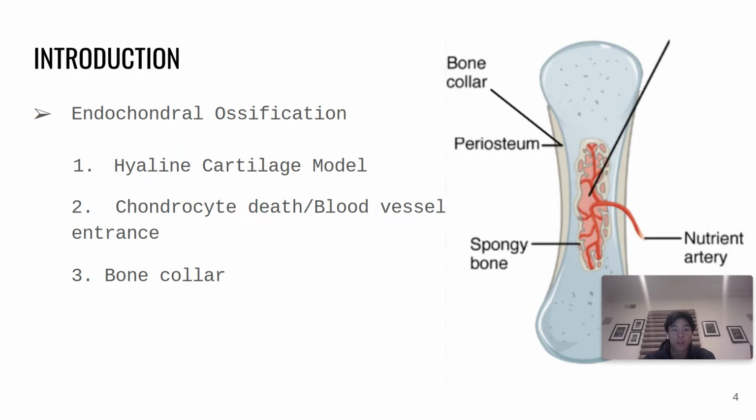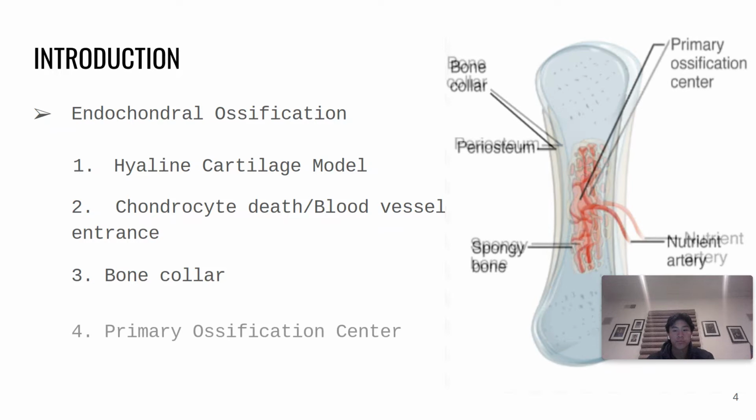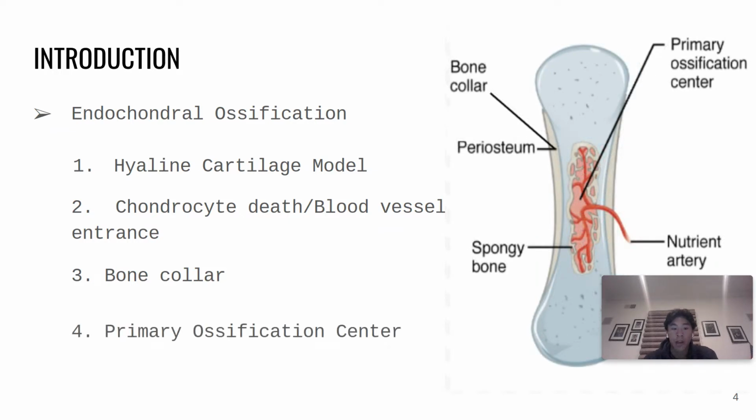This process of cartilage death and bone formation continues to occur as osteoblasts enter and create bone while osteoclasts destroy cartilage. This leaves a primary ossification center in the middle of the diaphysis. This space in the middle of the model turns into bone marrow, while osteoclasts and osteoblasts continue to destroy cartilage and build bone towards the epiphyses of the bone.